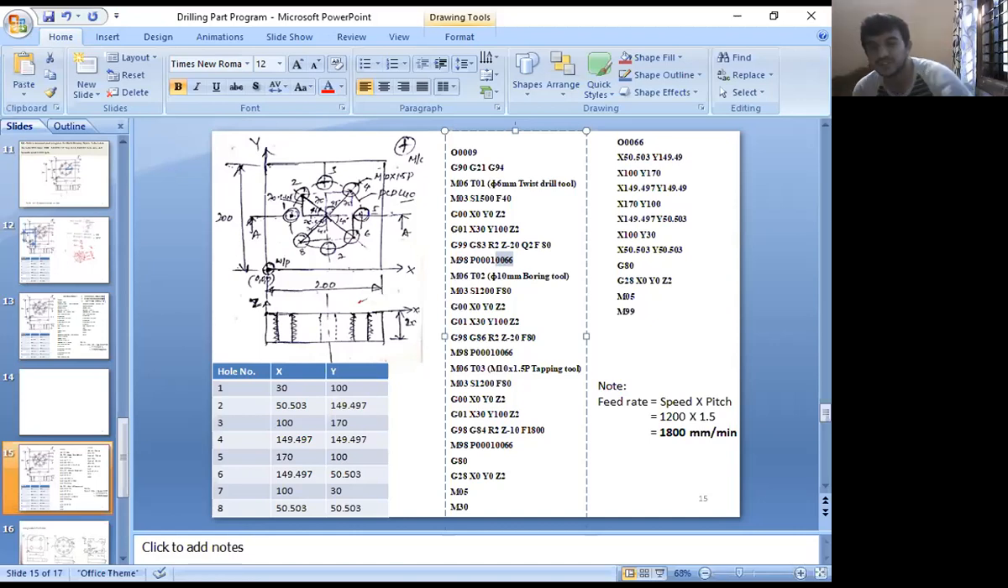Next, once you call the subprogram, the cursor will come here. It will search where the subprogram is. The subprogram is here. You should always write the subprogram at the end of the main program. Then it will come and execute all the things.